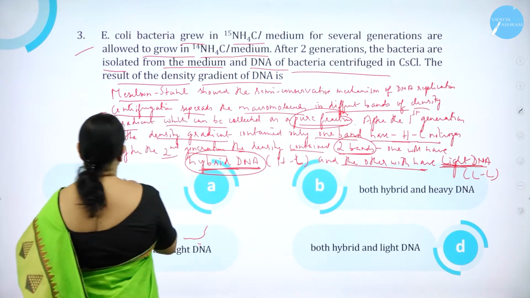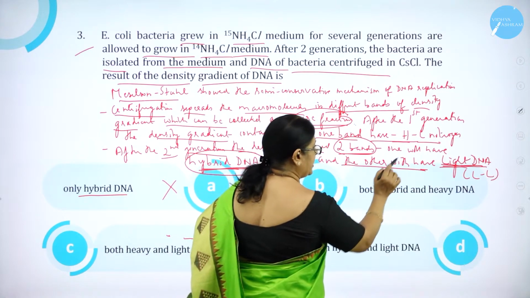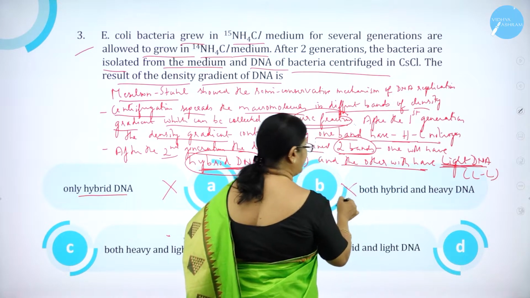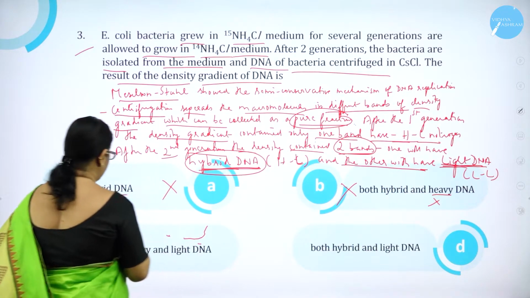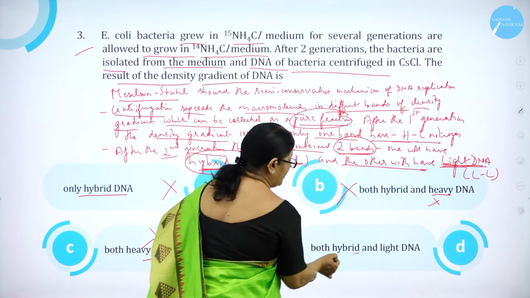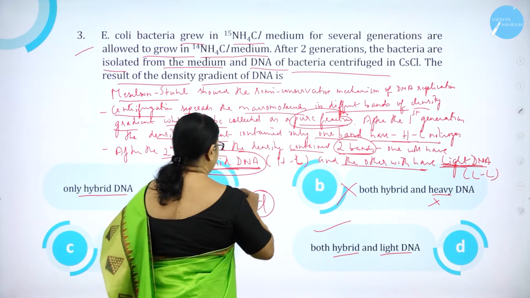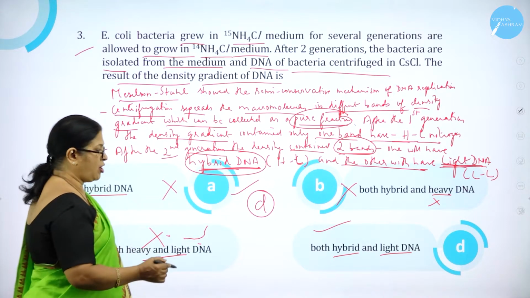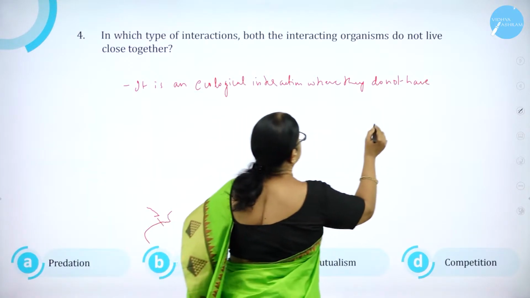So A, only hybrid DNA, wrong. It should have both hybrid DNA and light DNA. Both hybrid and heavy DNA, wrong. Heavy is not there, light DNA is. Then here both heavy and light DNA, wrong. Here both hybrid and light DNA. So option D is correct. So what is that option? Both hybrid and light DNA.